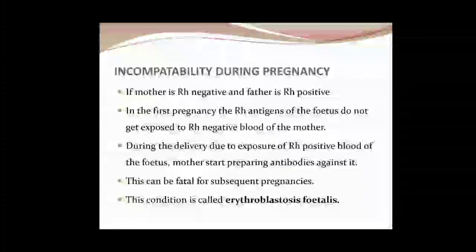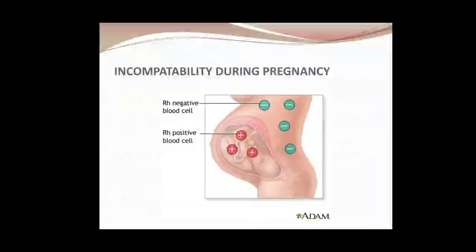So this condition is called erythroblastosis fetalis, because the antibodies will harm that fetus. Now if you see, mother has Rh negative blood cells and father has Rh positive, so the fetus also has Rh positive.